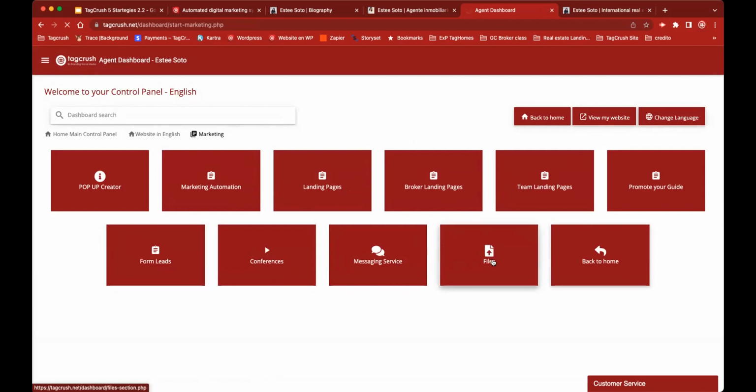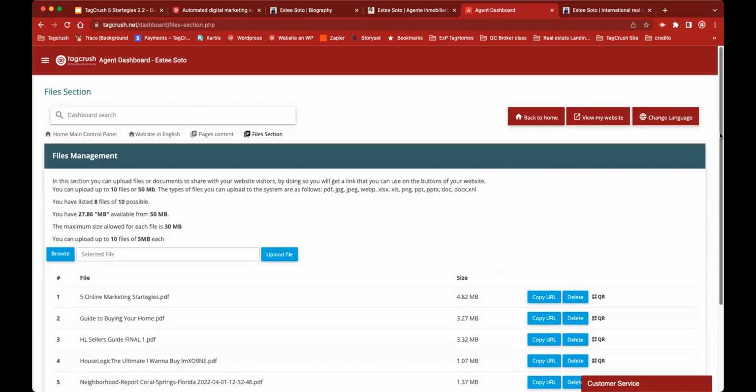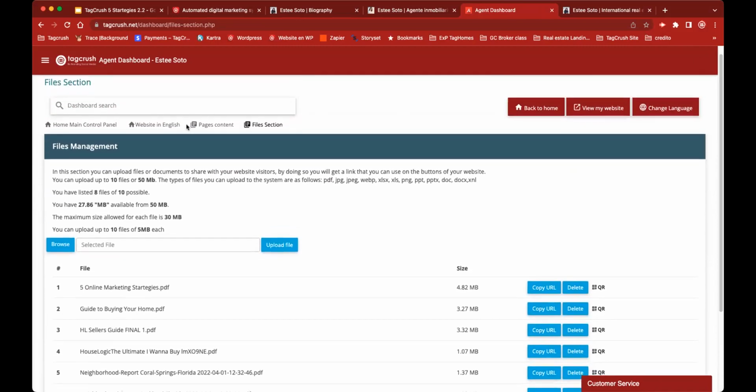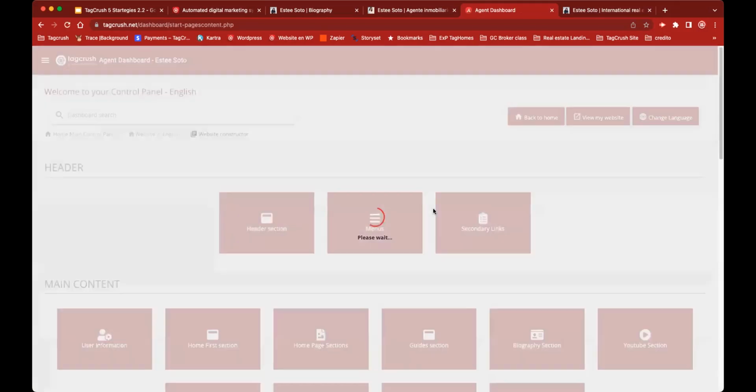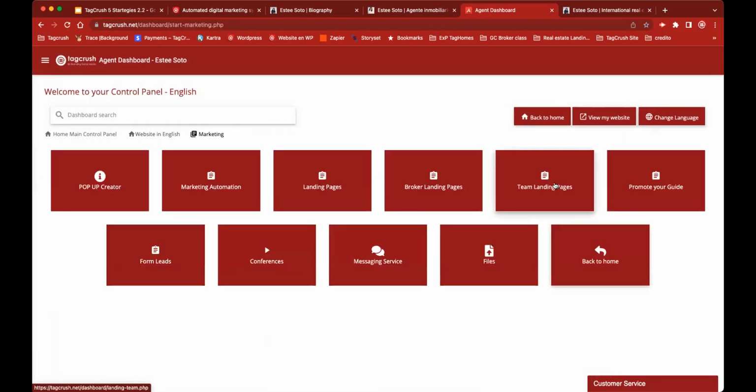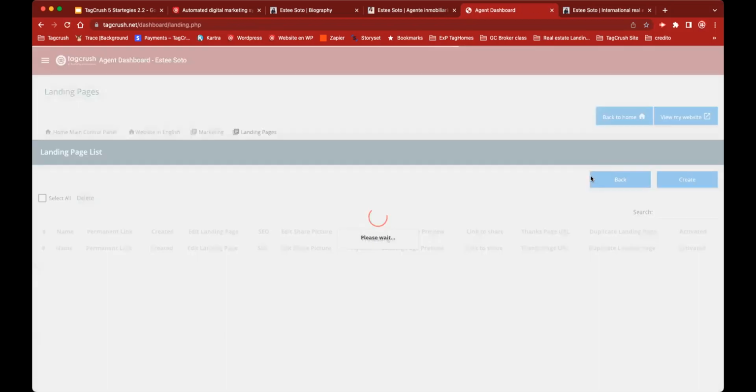On files, you can come and upload all the PDFs you're promoting on your page. And all these PDFs, you can actually share and have a link. You upload it to our platform, and it gives you a link that you can share on the landing pages you're creating, okay? Let me go to page content. I'm going to go again on marketing, and I'm going to show you landing pages.